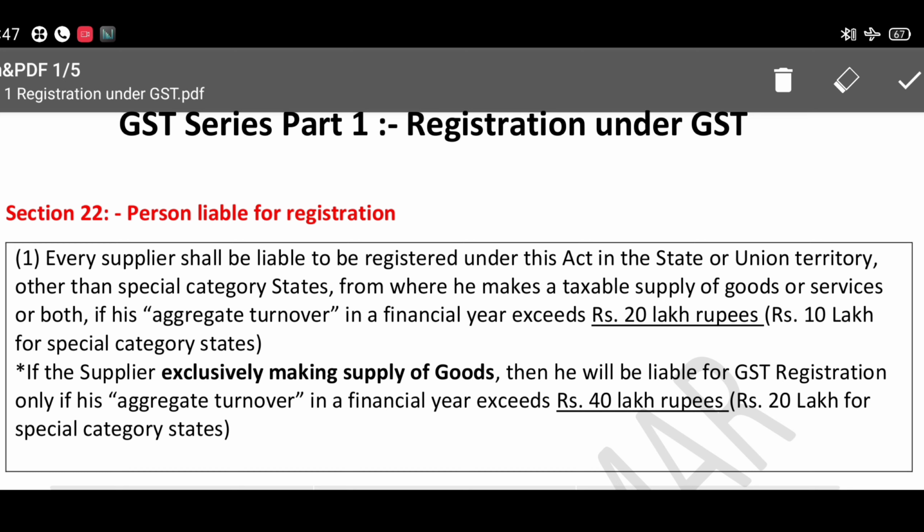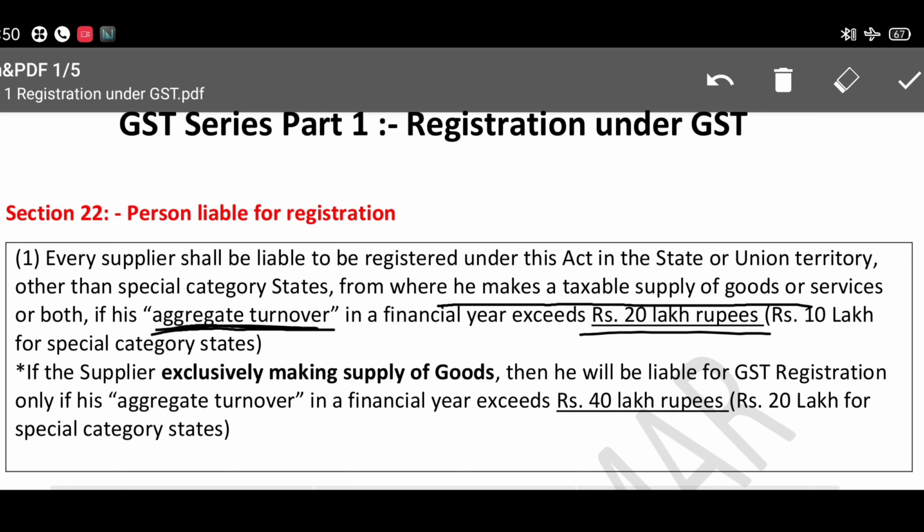So who is liable for registration? The person liable to be registered under this Act in the state or union territory, other than a special category state, is one who makes taxable supply of goods or services or both, if his aggregate turnover is more than 20 lakhs in case of a normal state and 10 lakhs in case of a special category state. So those who exceed this limit are mandatorily required to obtain GST registration.